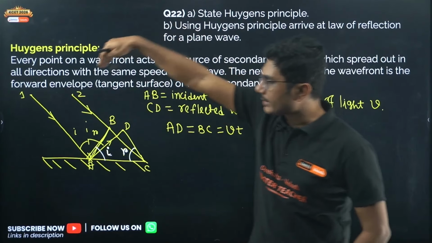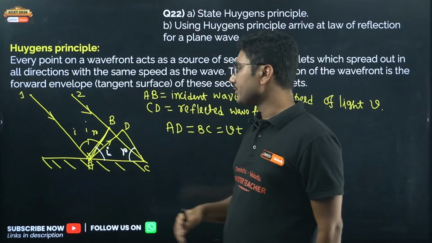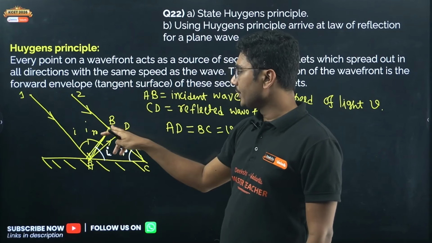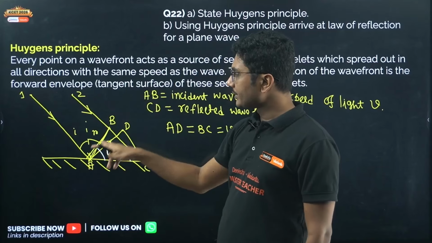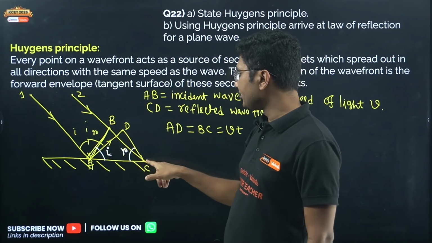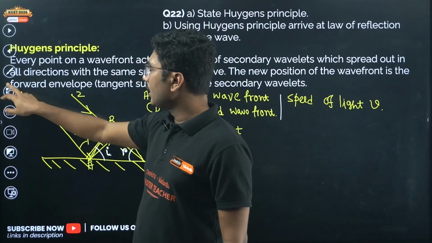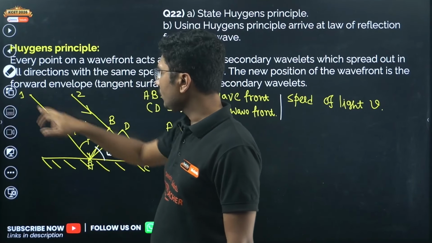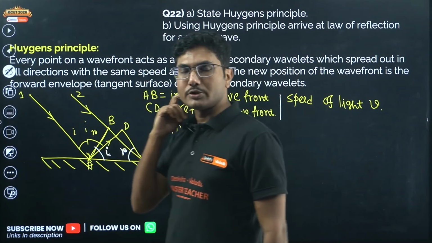So two brothers started at the same time, but in the path some path difference was created, and one reaches first and B is yet to reach. Light 2 is stopped at B. Okay, so this is the incident wavefront, and by the time light B reaches C, the other has already reflected back to point D. So that's why we said CD is our reflected wavefront. Okay, and so that means the distances should be the same because both are equal to VT.